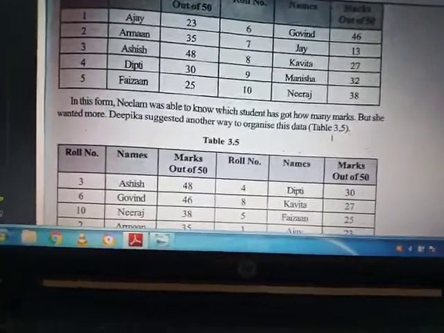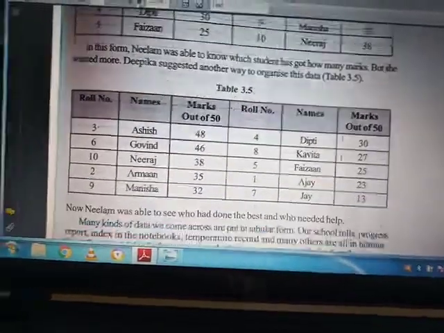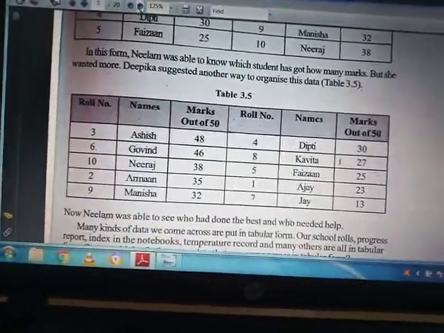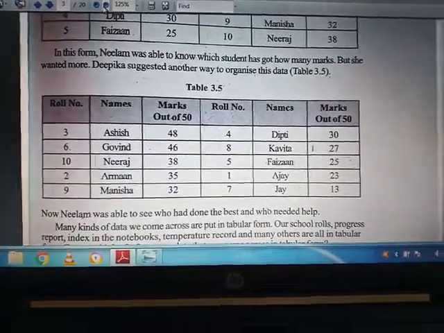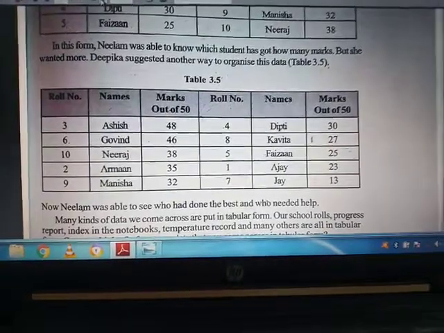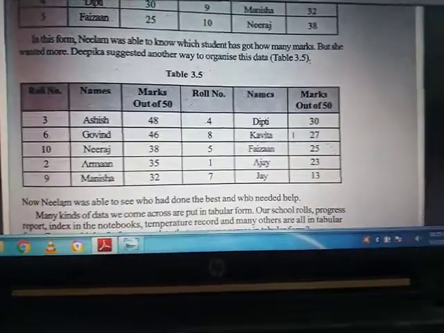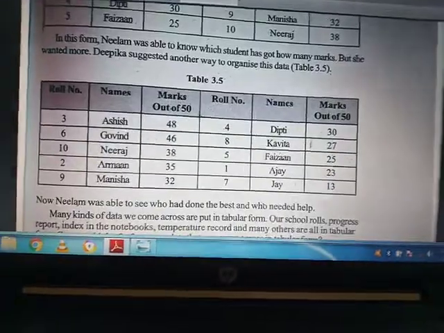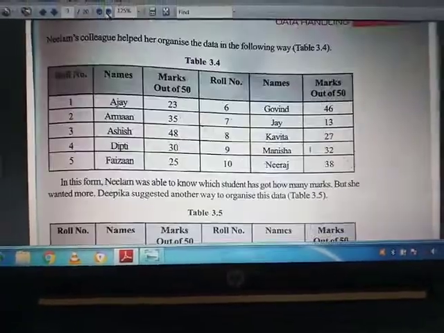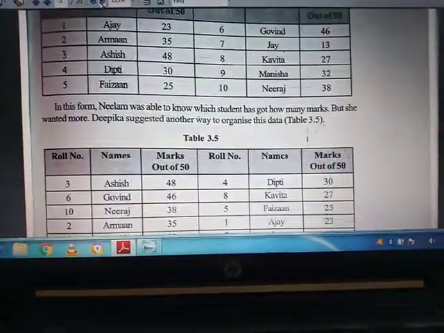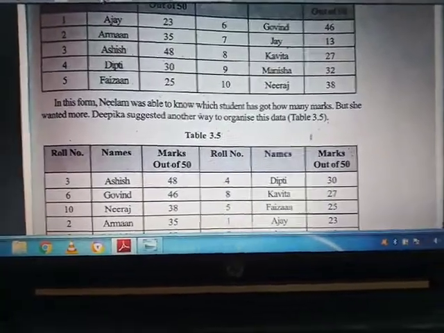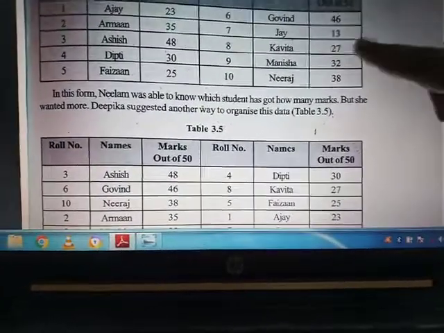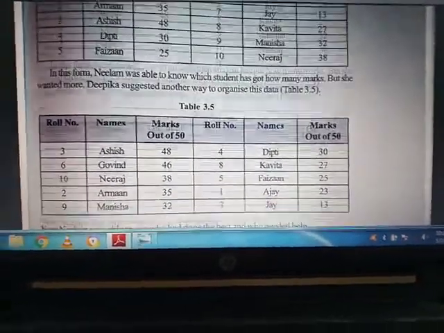efficient results. But if we go through the other data, we have to find each and every point from this data. So anyone should go with table 3.4, that is the upward table. This is the wrong method of organizing data. This is the right method of organizing data.